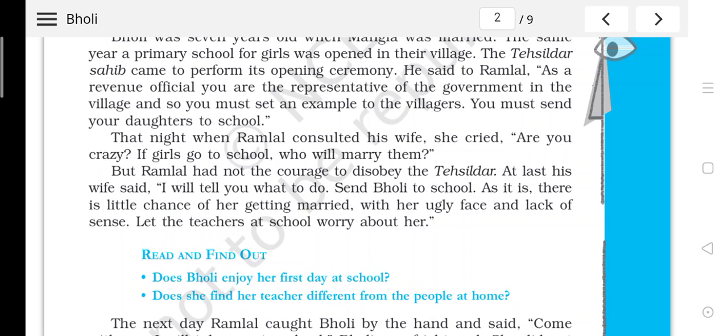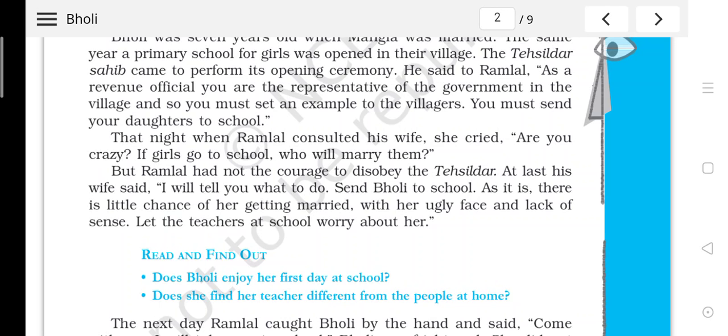At last, his wife gave a suggestion and she said that we can do one thing. We can send Bholi to school. Why are they thinking so? Because they think that there is little chance of her getting married because she has an ugly face and lacks sense, and that is why we should hand her over to the teacher and let the teacher worry about her.